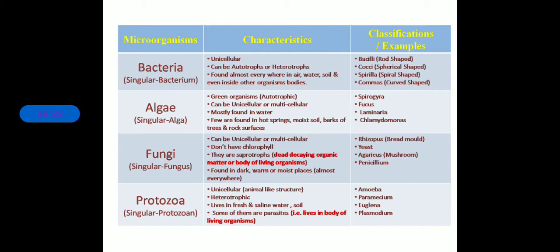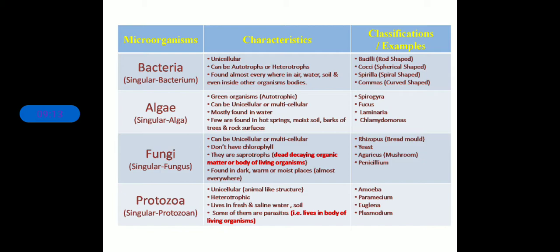This is a very important table, you need to memorize it. You can take a snapshot of this picture and take a printout of it. This is an abstract of your book, or of this entire chapter. If you memorize this, you will be able to answer any questions related to bacteria, their characteristics, that means on which characteristics you are able to identify them, and their examples.